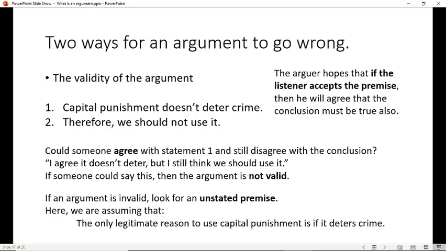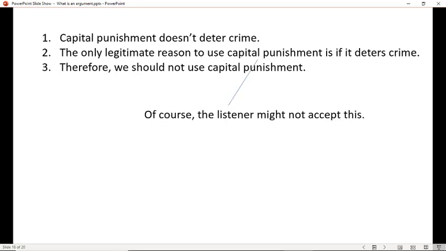So if the argument's not valid, you look for an unstated premise. How come we thought that not deterring crime led to our not using it? Well, we must have been assuming that the only legitimate reason to use it was if it deterred crime. So if it didn't, that just meant we shouldn't. So the new argument is something like this. Capital punishment doesn't deter crime. The only legitimate reason to use capital punishment is if it deters crime, and therefore we shouldn't use capital punishment. That's a valid argument.